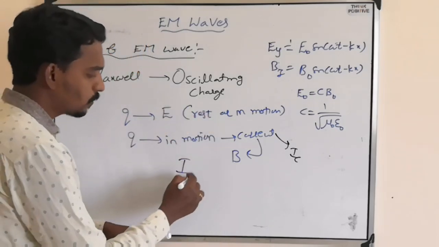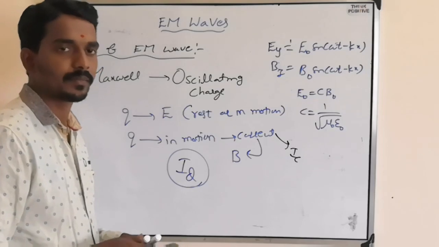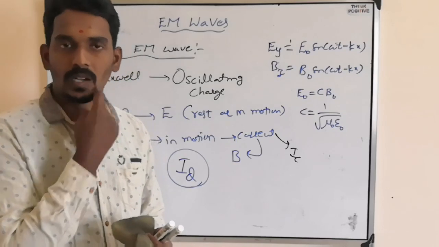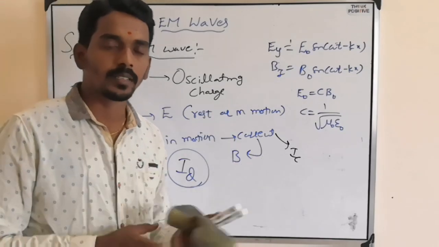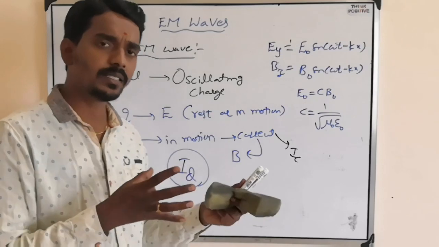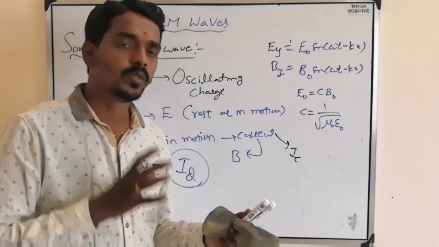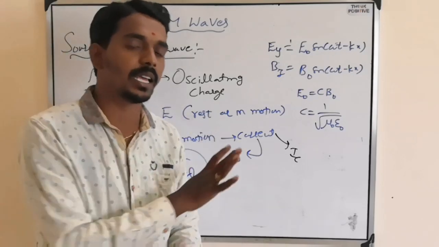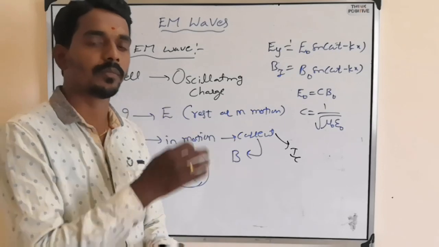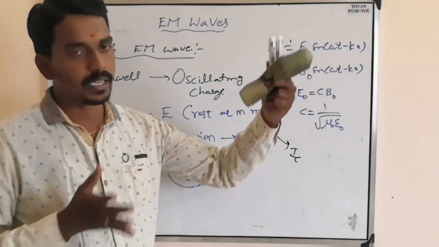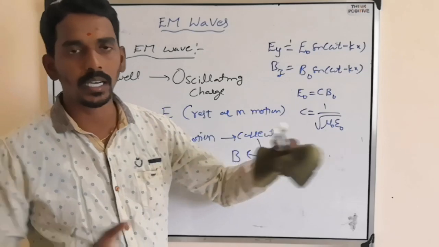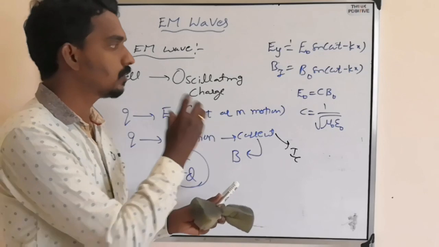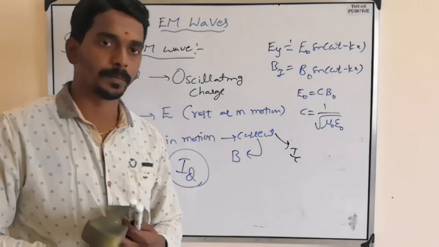What is that? Displacement current, I D. Then he modified Ampere's circuital law. You have studied Ampere's circuital law. He modified it because in Ampere's circuital law you considered only conduction current. But he proved that there is also another current, and that's why he modified Ampere's law. And then he gave the 4 laws which we have studied till now, and made them into one single set, which we call Maxwell's equations.